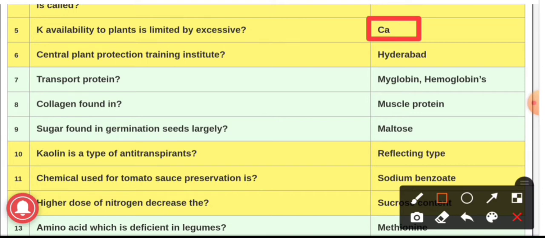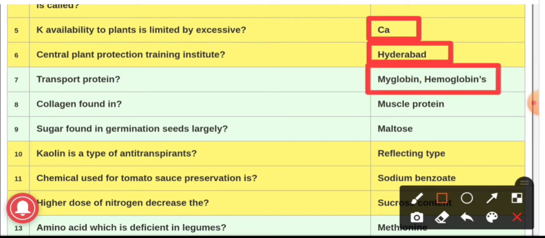Next, question number 6. Central Plant Protection Training Institute. It is located in Hyderabad. Question number 7. Transport proteins. They are myoglobin and hemoglobin. These are the transport proteins.